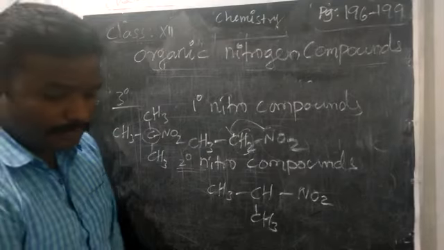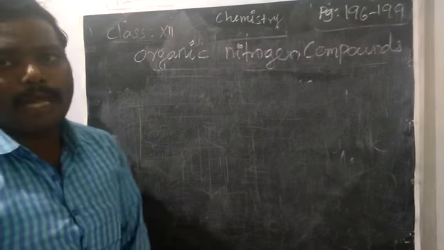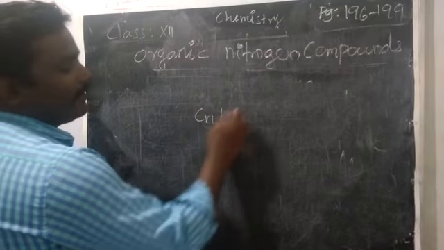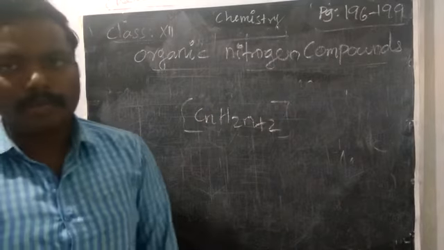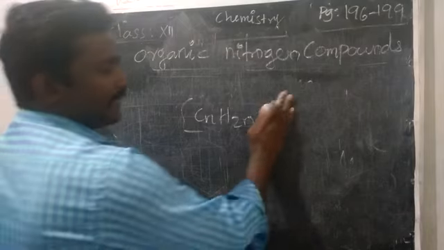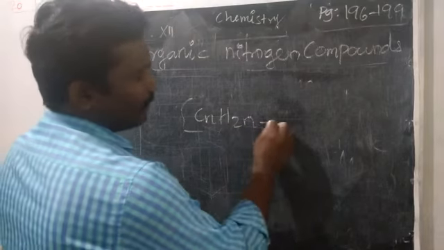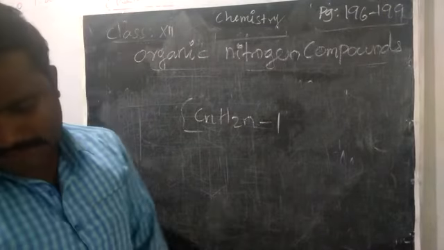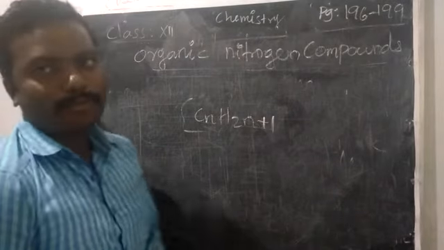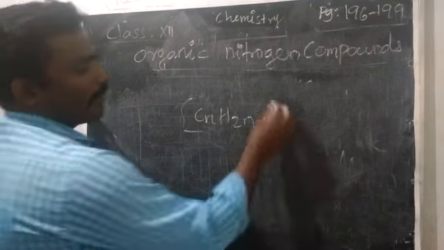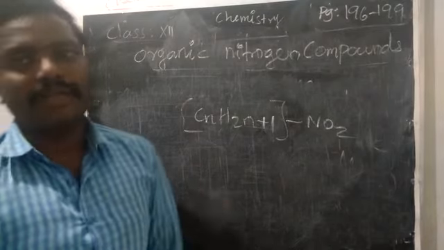Okay. Now, general formula to write the nitro compound. What is the general molecular formula for alkane? CnH2n+2 is the general molecular formula for alkane. Here we have to remove one hydrogen, so CnH2n+1. One we have to remove. So from 2 you have to reduce 1, meaning remaining 1, which is connected with the NO2 group. So this is the general formula to find the nitro compounds.